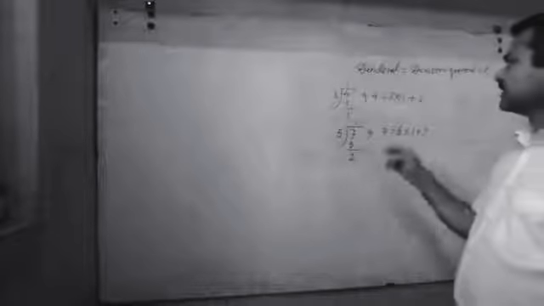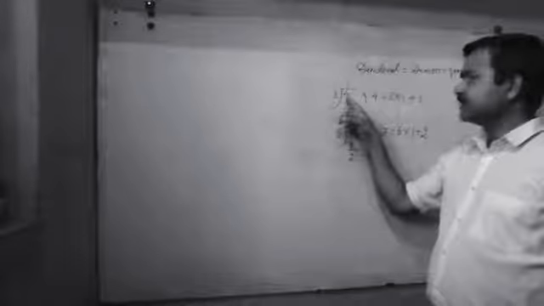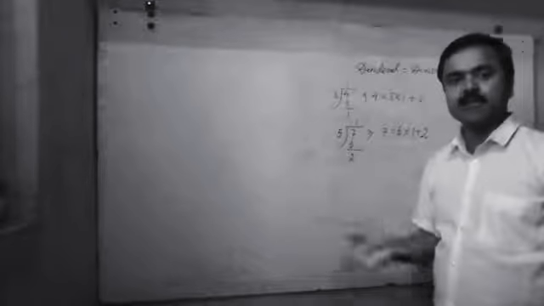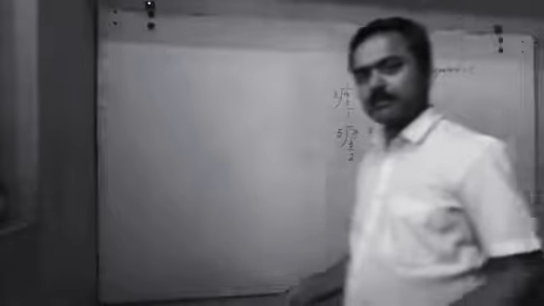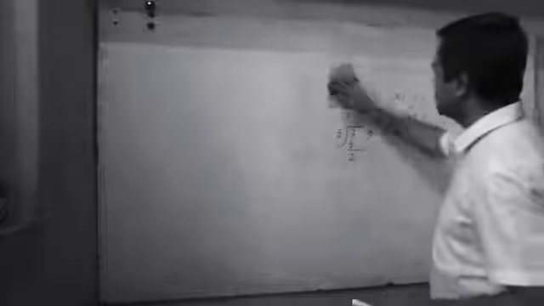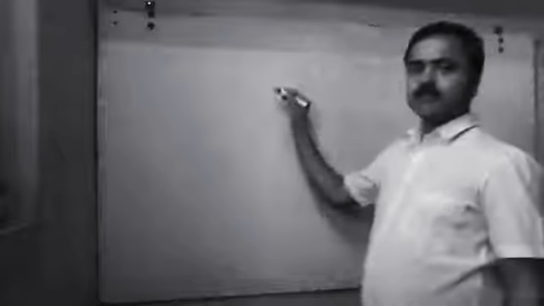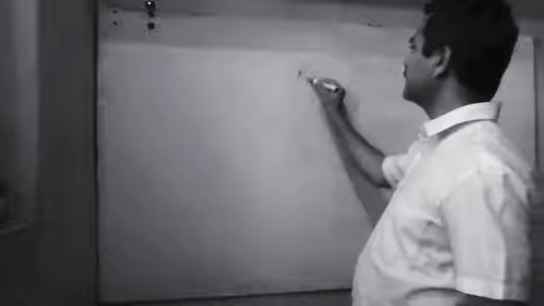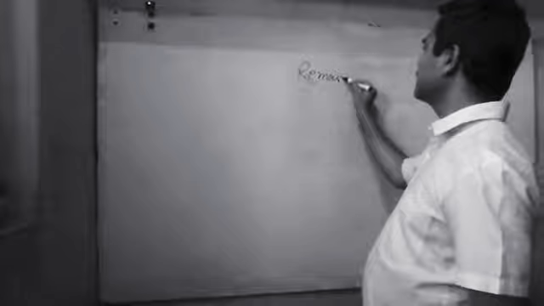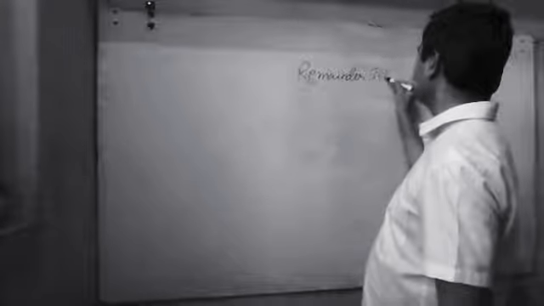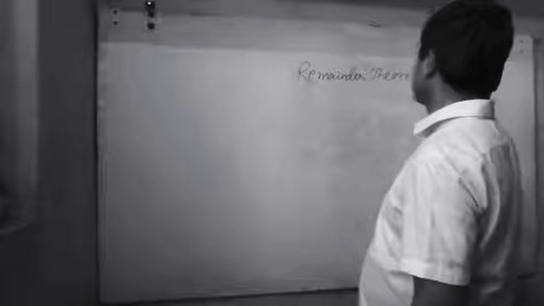The remainder theorem tells that if there is a polynomial, meaning the dividend is a polynomial, and a is any real number, then, I am going to write here, the remainder theorem.